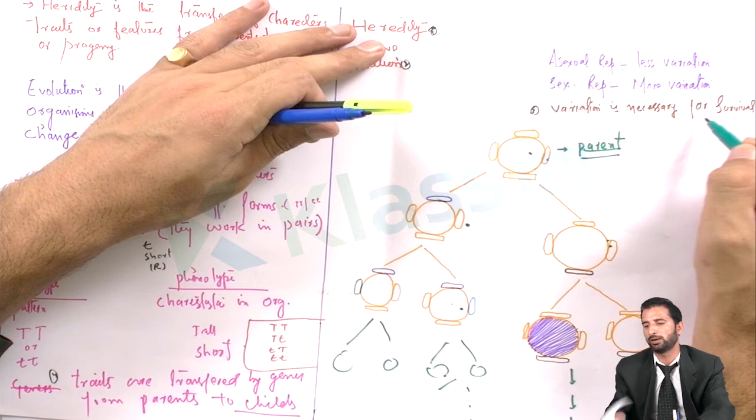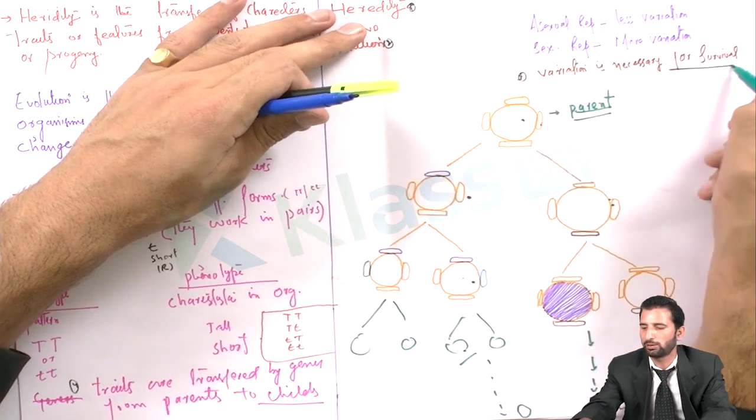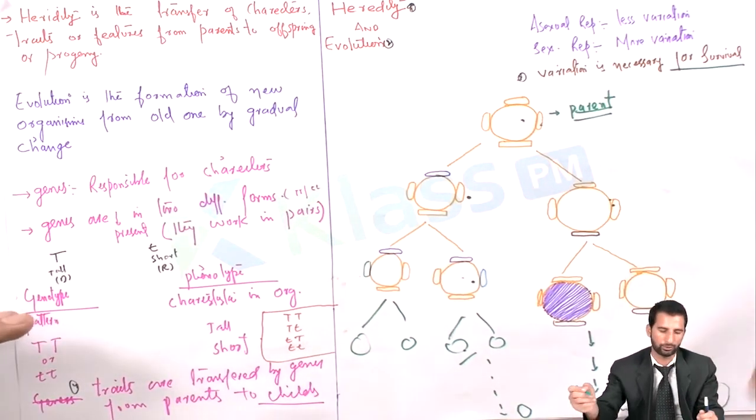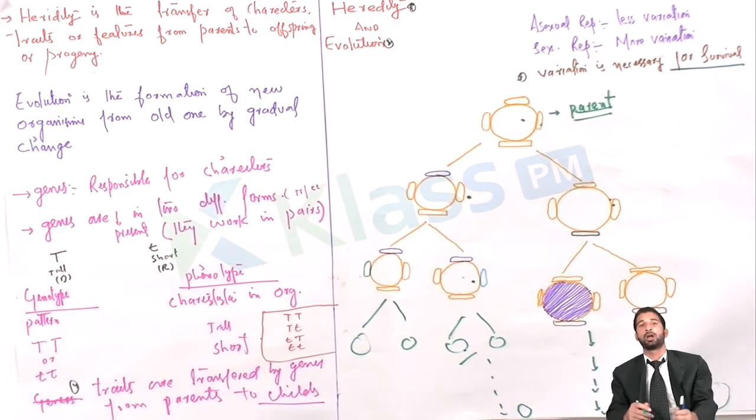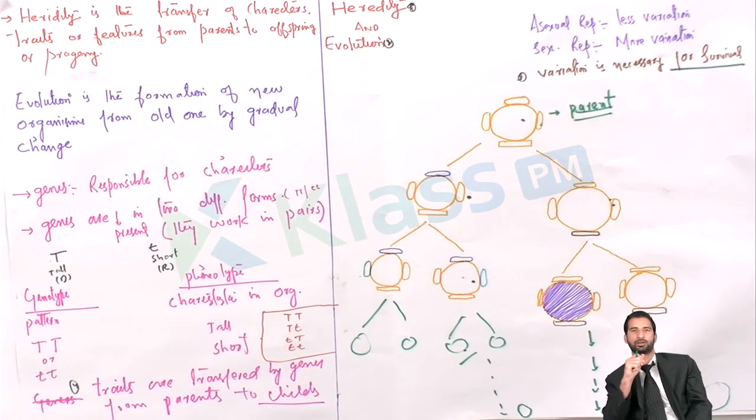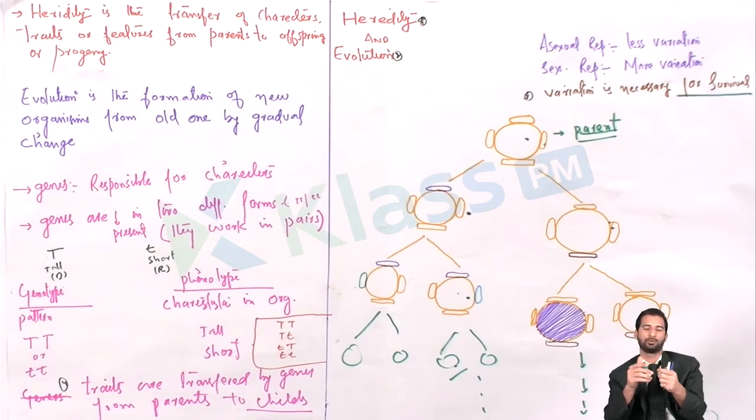So simply you have to understand that these variations are very necessary for survival according to the prevailing environmental conditions. The next part is: what is the source of the variation, and how are these traits, these characters, transferred from parents to offspring? First, we will deal with how these characters are transferred from parents to offspring, and second, we will discuss the source of this variation.